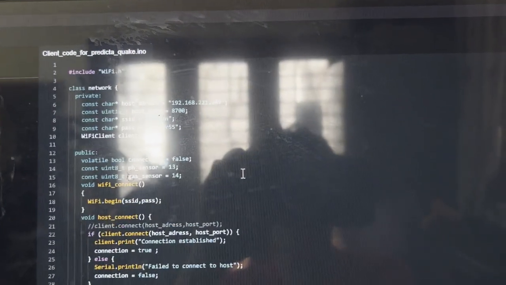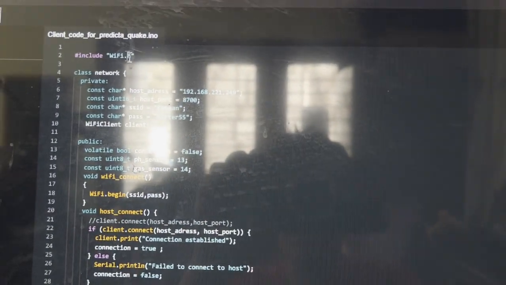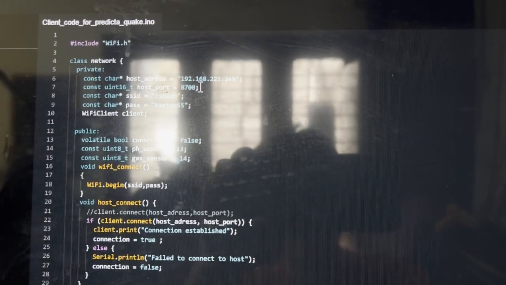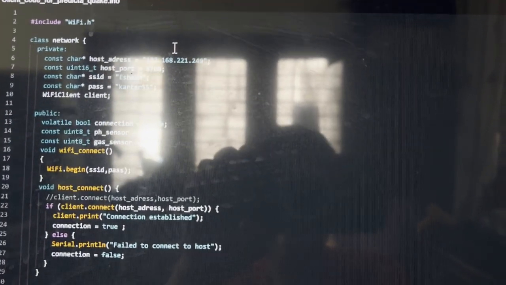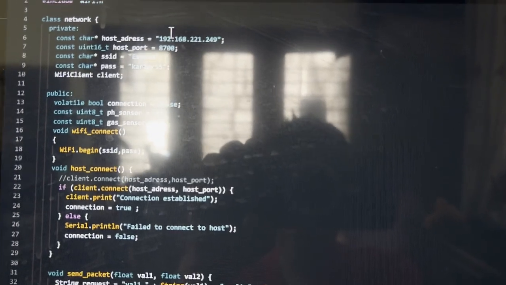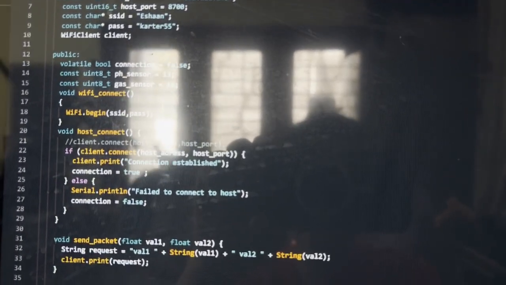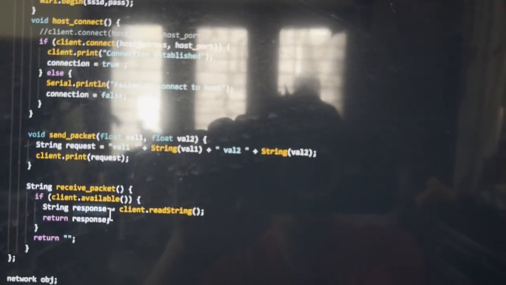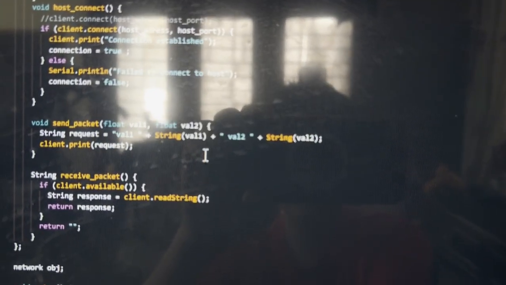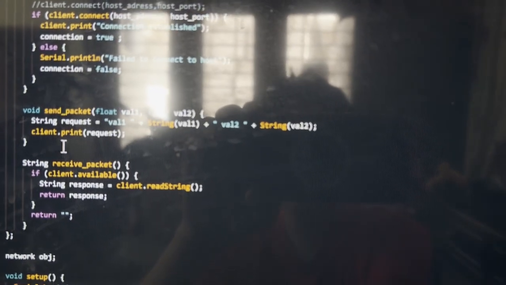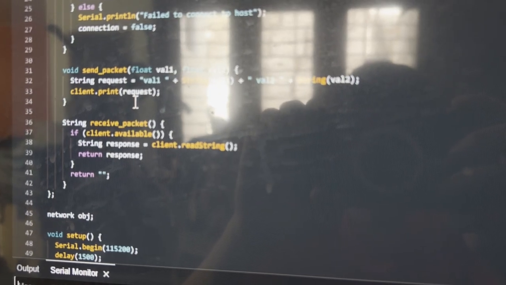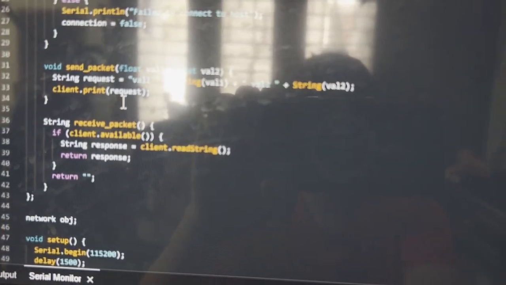So basically the way the code works is that we just use some basic TCP connection. We connect to our server's host port and IP address and to the internet. Then we activate our sensors, pins, etc. And I create basic functions for send packet and receive packet, where we just send this packet of value 1, value 2 to the server. And then we have the receive packet over here, which will just receive all the data, the response.